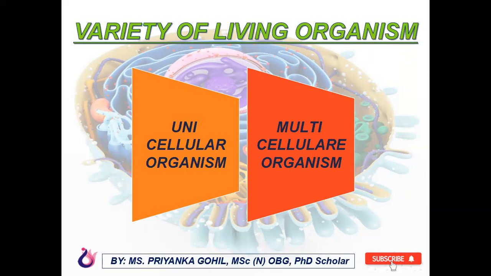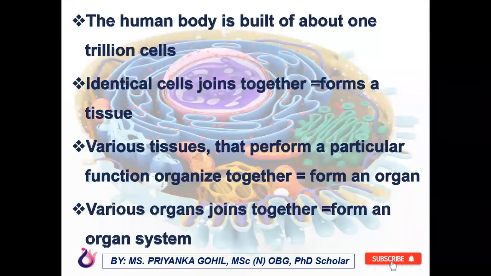Now the human body is made up of about 1 trillion cells. Many identical cells join together and form a tissue. Then various tissues that perform a particular function organize together and form an organ. Then various organs join together and form an organ system. And this is how the human body forms.